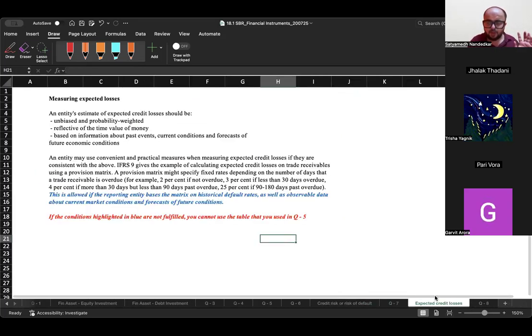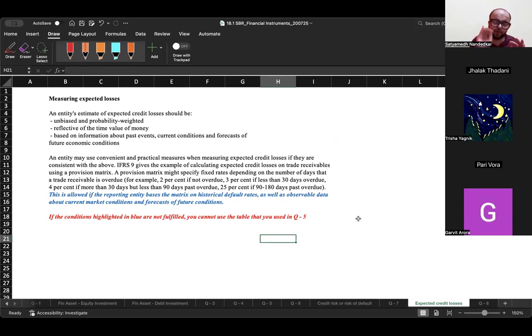Okay. Now, when you are measuring expected credit losses, the calculation should be unbiased and probability weighted, एक objective calculation reflecting the time value of money if the amount is going to be received far off into the future, and based on information about past events, current conditions and forecast of future economic conditions.